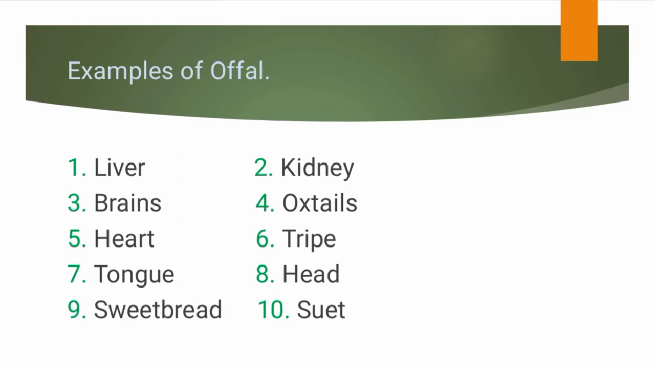Many of us are familiar with cow tongue, we see it in the market. We see liver, we see kidney, we see oxtail, which is also cow tail. We see tripe, which they commonly call shaki, and we see cow head. Even suet, we see, but we don't know what that is. That's the purpose of this lesson. So let's continue.